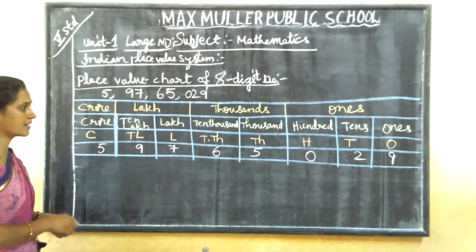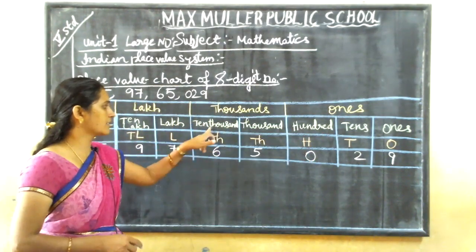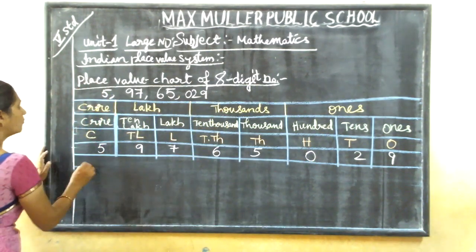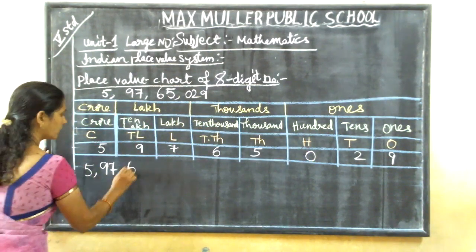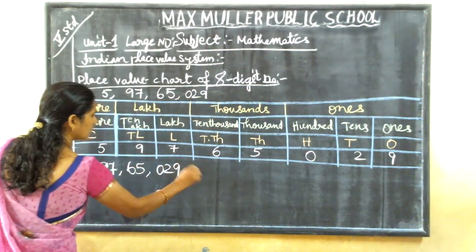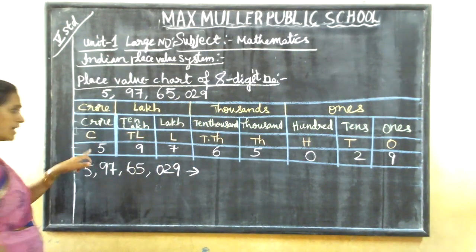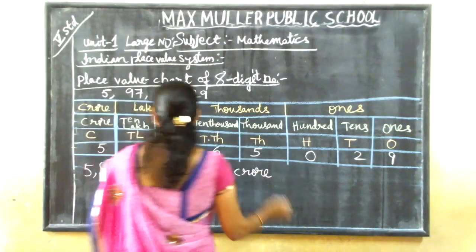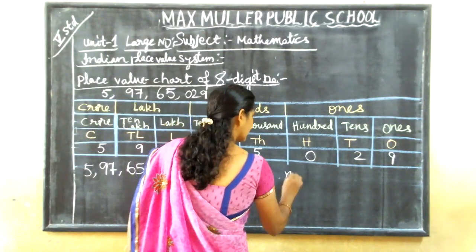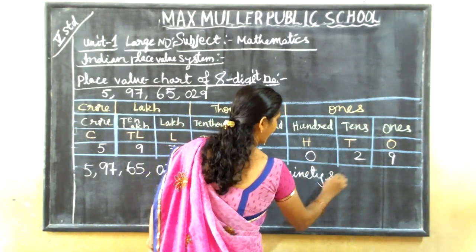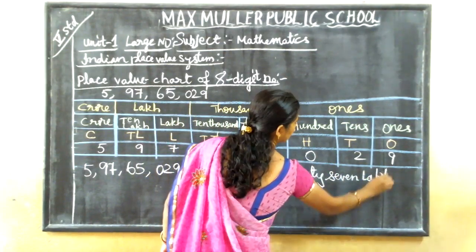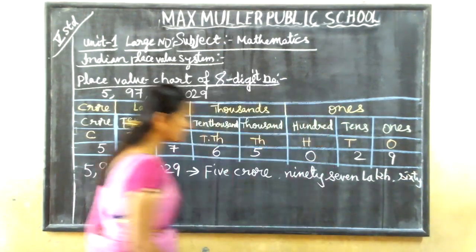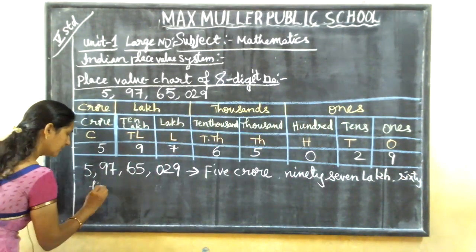But in the book, we can write 6 columns, because here we can write like this. If you have written it, one more box we have to make. Now for this, we have to write the number name. How to write? In the crores place, what is there? 5. So 5 crore. How many next? 97 lakhs. Afterwards, 65,000.